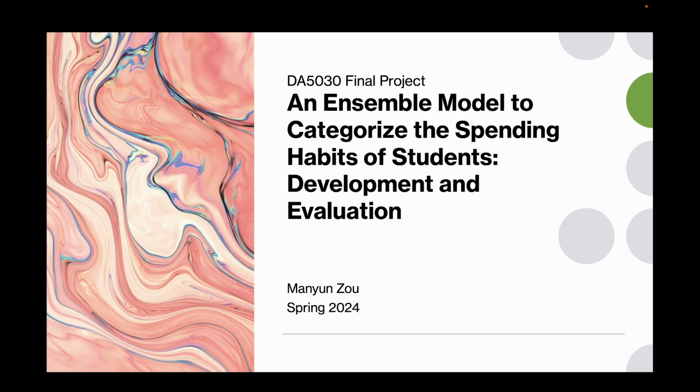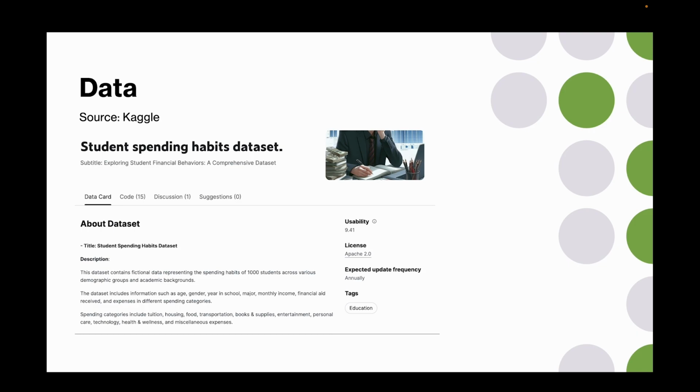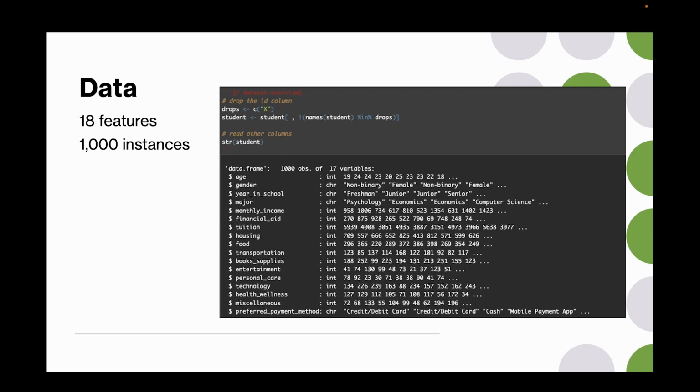Here I'm trying to build a model to categorize the spending habits of students, and I'm Mayunzu. So I got this data from Kaggle, which records financial data representing the spending habits of 1,000 students across various demographic groups and academic backgrounds. As you can see here in the dataset, we have 18 features and 1,000 instances. You only see 7 variables here because I dropped the ID column beforehand.